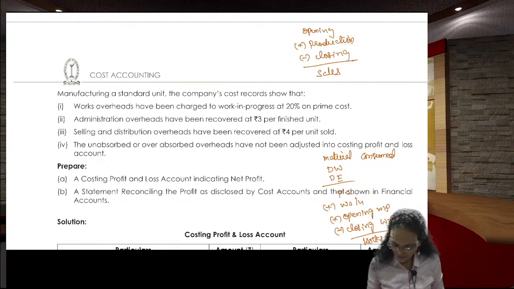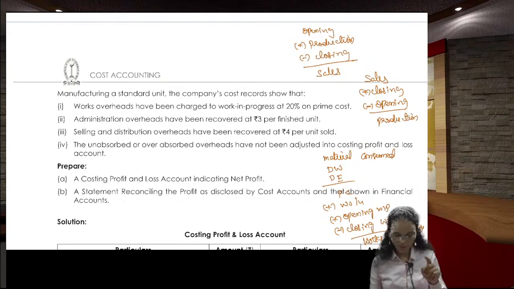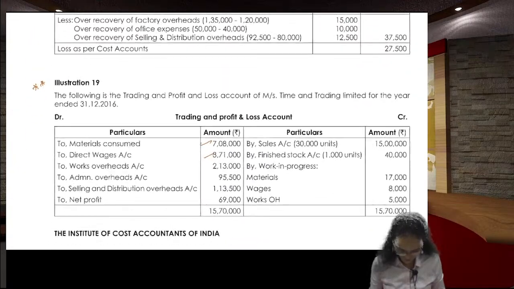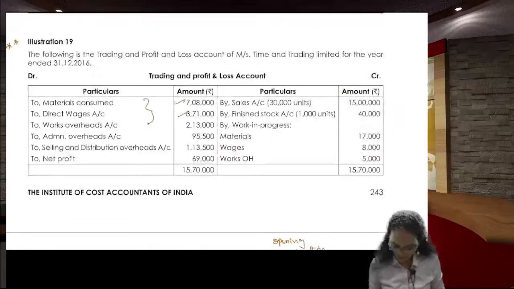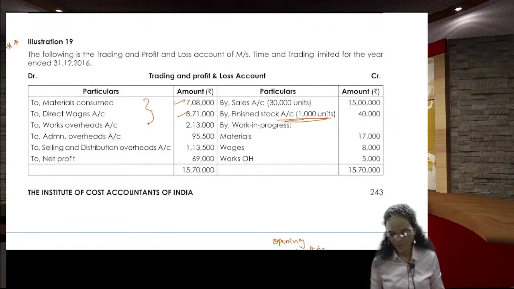So how to calculate this? Can I say in this way: sales plus closing minus opening is my production. Here we don't have any opening finished goods, but we have closing finished goods of 1,000 units, and the units sold are 30,000 units.